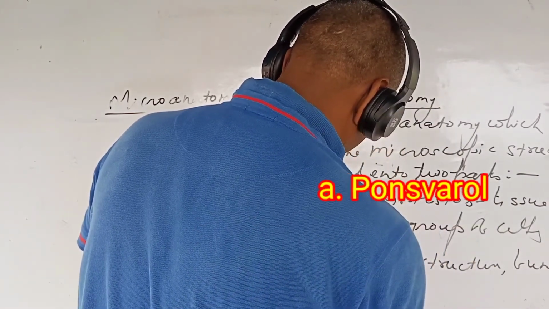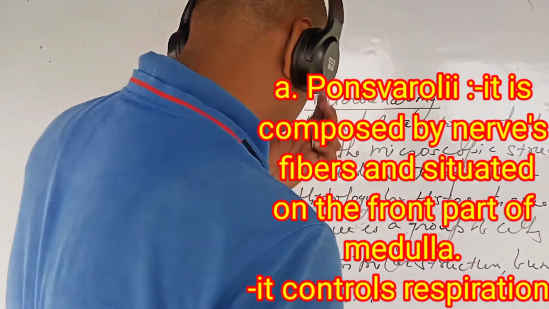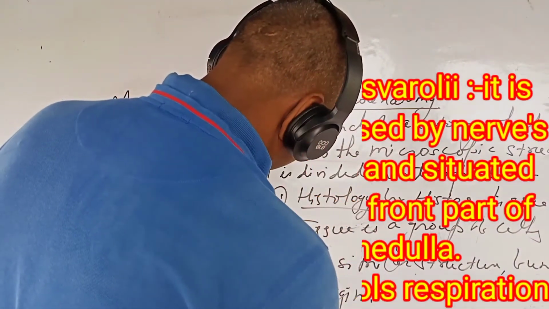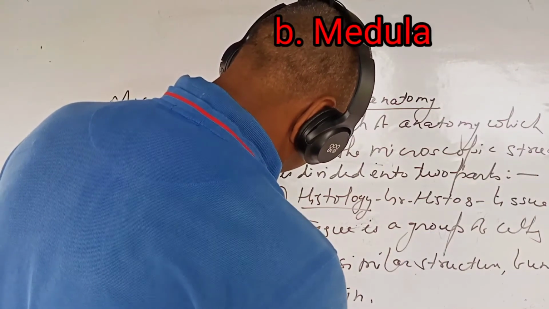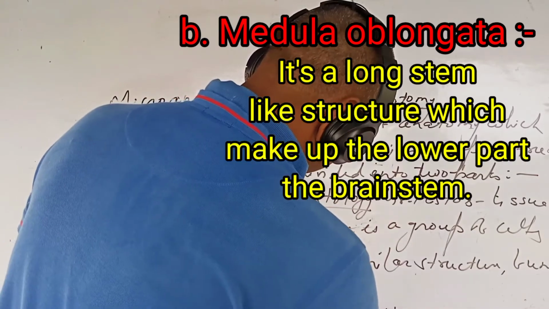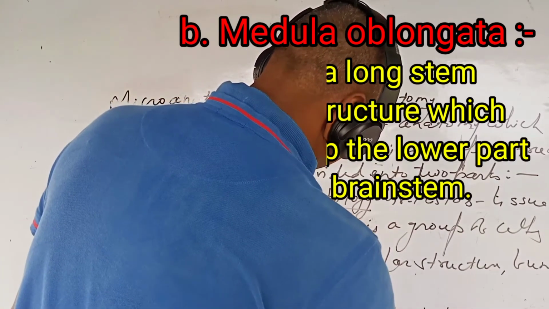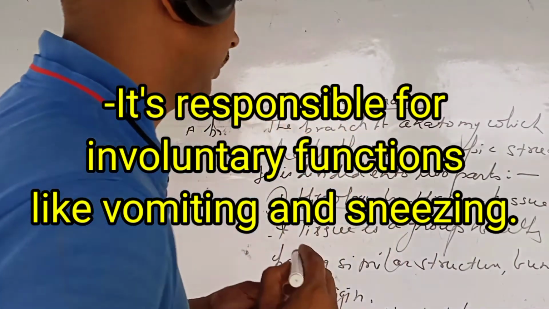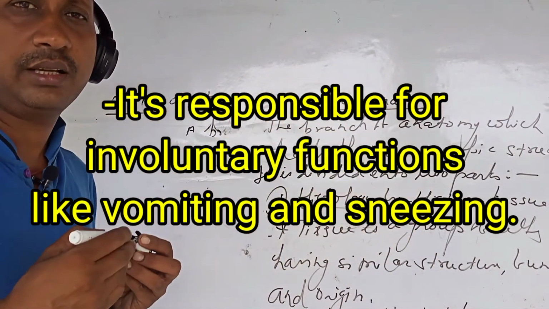Pons varolii is composed of nerve fibers and situated on the front part of the medulla. It controls respiration. Medulla oblongata is a long stem-like structure which makes up the lower part of the brain stem. It is responsible for involuntary functions like vomiting and sneezing.